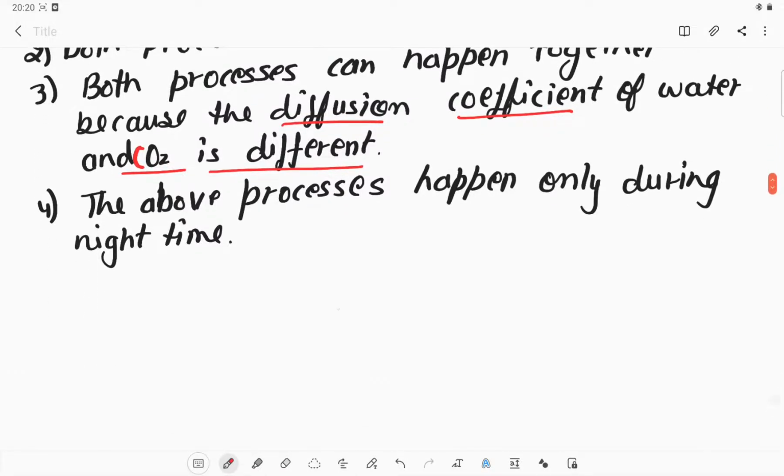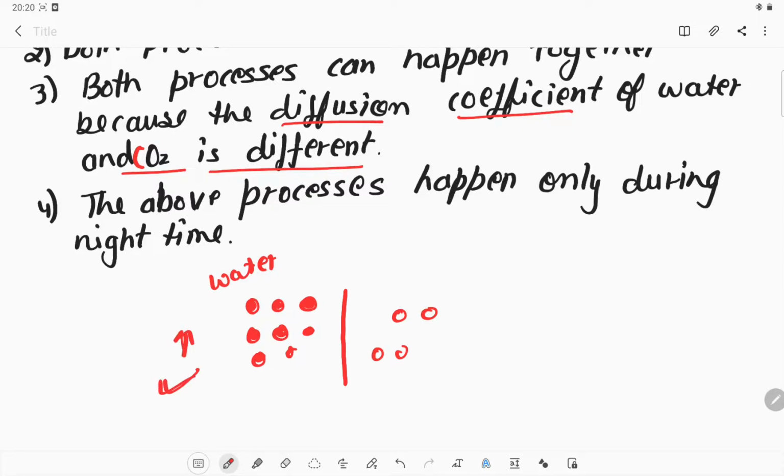So what is diffusion? Whenever molecules move from a higher concentration to a lower concentration, this is always the factor. Let's take red balls, or any molecules, as an example of water molecules. Here inside is a high concentration of water, and outside is a low concentration of water. So in diffusion, molecules move from higher to lower concentration. That's why water goes outside from the leaves.